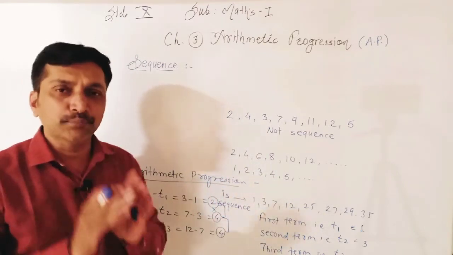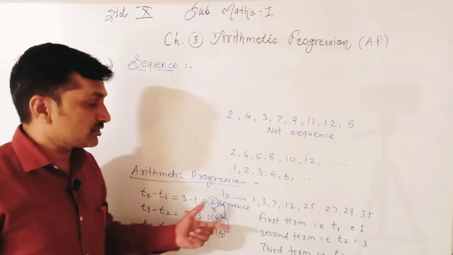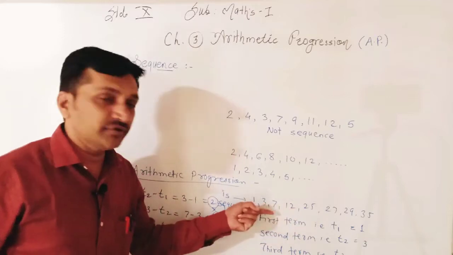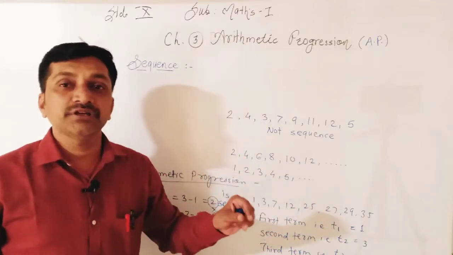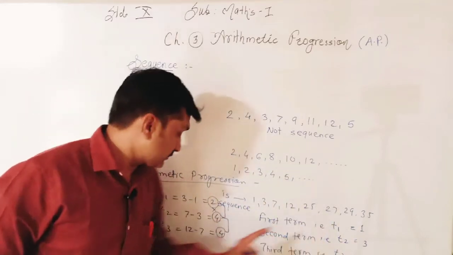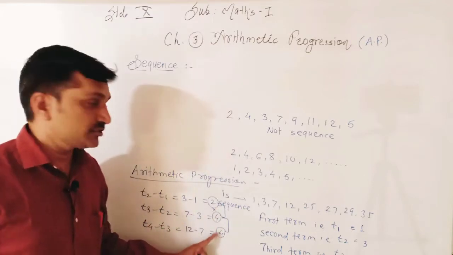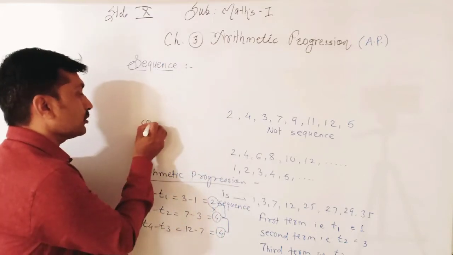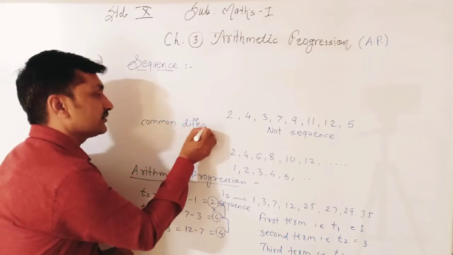This is the main important condition for arithmetic progression. For arithmetic progression, the difference between two consecutive terms should be constant, or we can say must be constant. This constant is denoted by D and we call it the common difference.